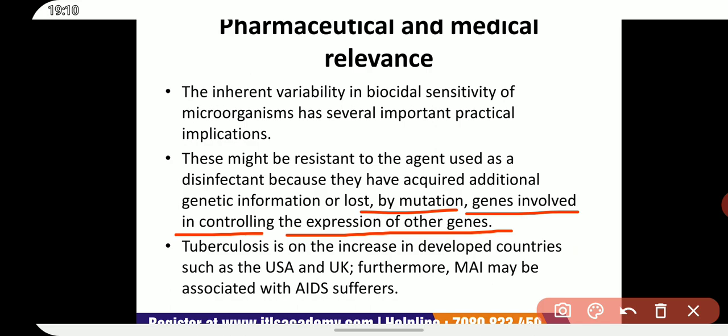In the absence of antimicrobial agents, the resistant strains would have no competitive advantage over the sensitive strains, and in fact, they might grow more slowly and would not predominate in the population.